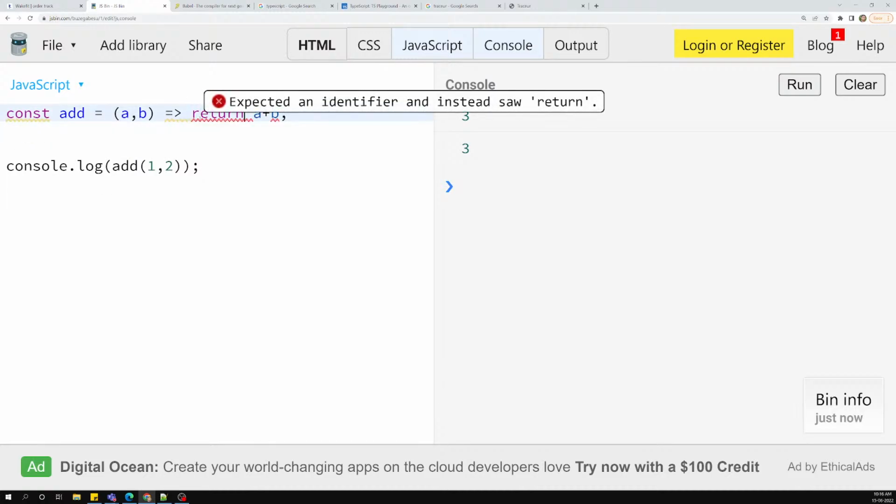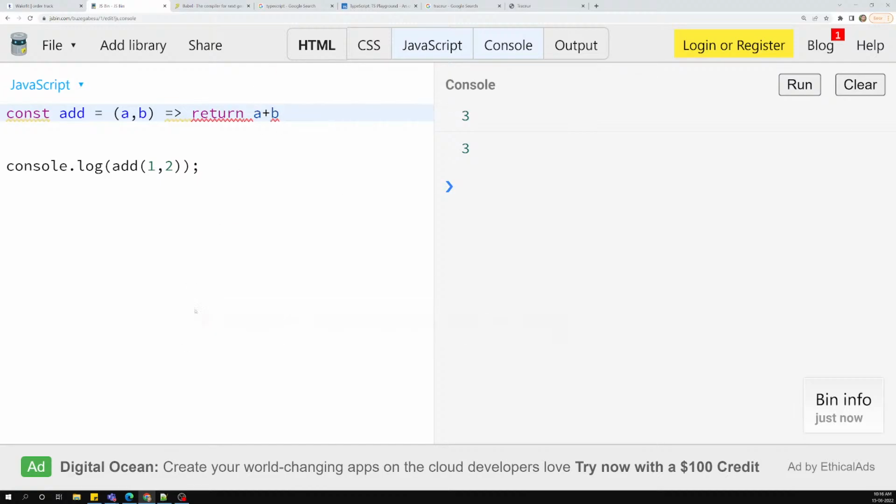Okay, and there is no need to keep the comma also. And if you have a single statement, there is no need to add this return value also. Why? Because if you have only one statement, this one will be returned automatically. Now this is the shortest way of writing the code. If I try to see the output, then also I am able to get the same output.